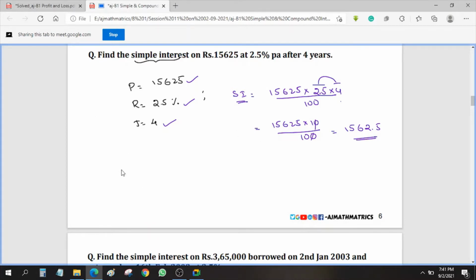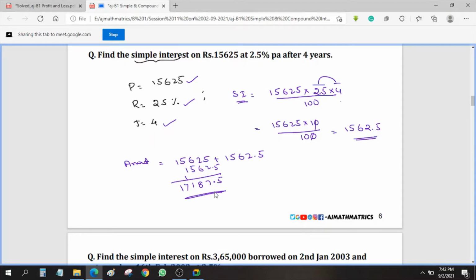Now the same question is asking how much amount he needs to pay to clear his debt. In that case, what we have to do? We need to add the principal plus the simple interest also. What is the simple interest? 1562.5. So this will give you the total amount, 15,625 plus 1562.5, which is 17,187.5. He needs to pay about 17,187 to clear his debt. So this is how you need to solve.